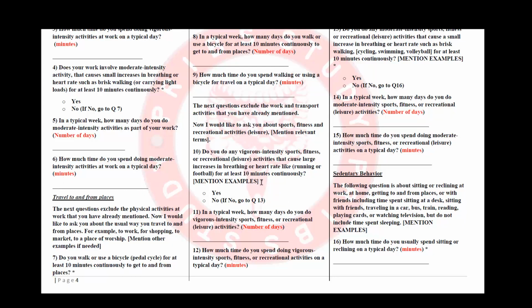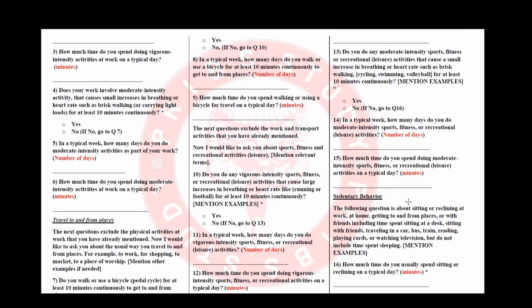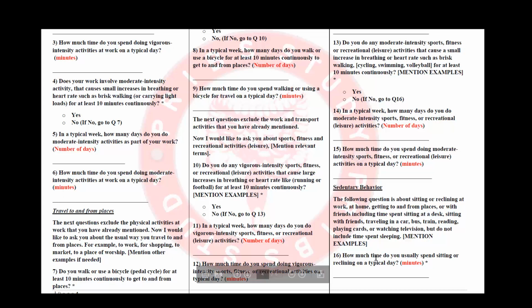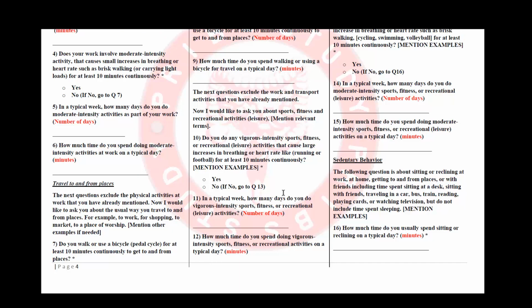We will need to ask them these questions while giving examples. Whenever you feel in this section that the patient or the participant is not very clear about the question, give them clarifying examples. We also finally ask them about sedentary behavior. We will ask them how much time they usually spend sitting or reclining in a typical day. So this is a sedentary lifestyle, a lifestyle that has no movement in it, only sitting. Of course, we'll also need to pay attention to the unit. The unit is in minutes, not hours, not days. Please put the measurement in minutes.